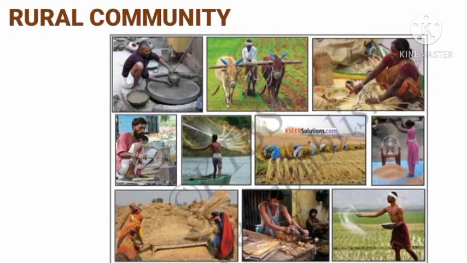In another picture, that is the separation of grains, and in the next picture, that is threshing, and here the carpenter is also making equipment, and in the last picture, the farmer is supplying fertilizer to the crops.